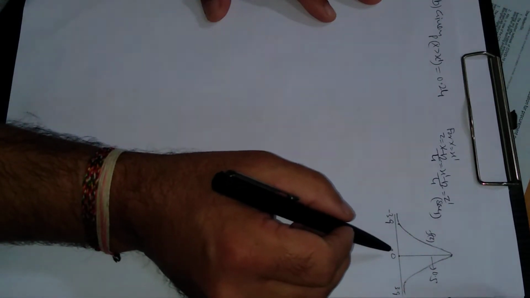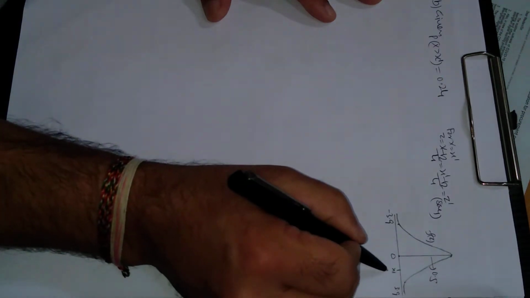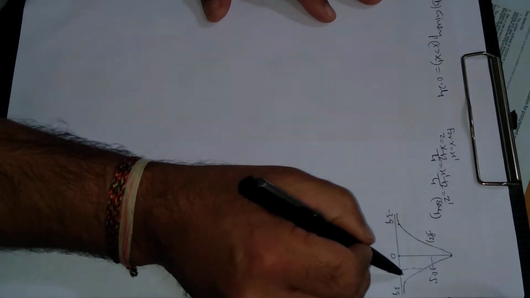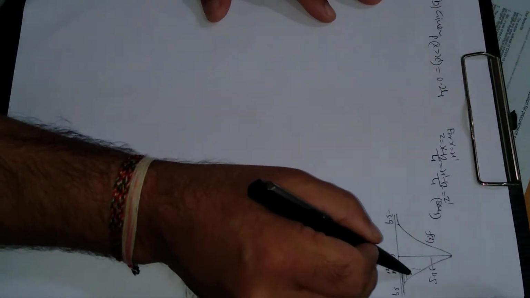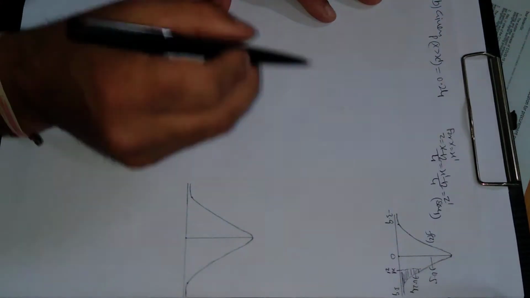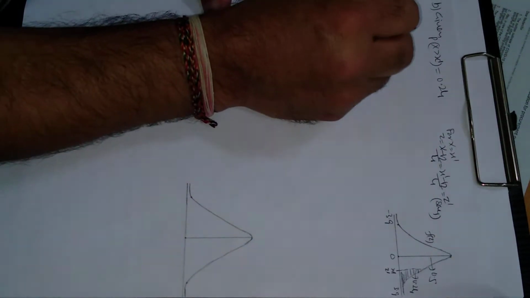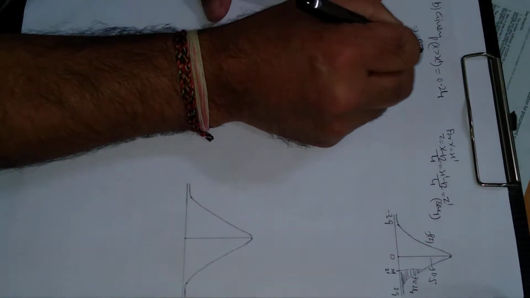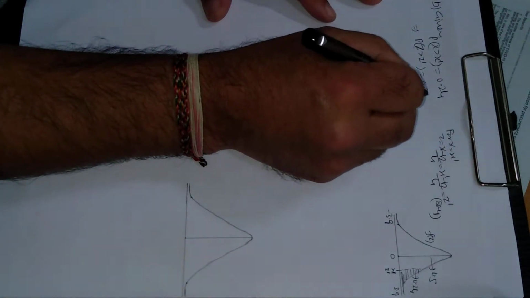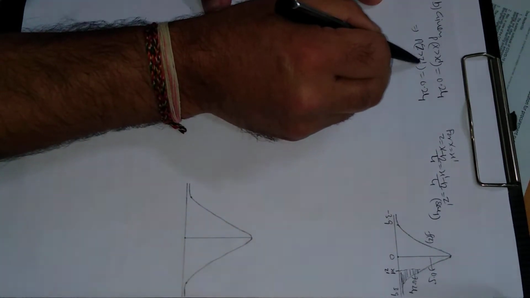So x greater than x dash is somewhere here. This is x dash and the corresponding value of z is z dash. This shaded portion is given to be 0.24, because x greater than x dash means, in terms of z, the probability that z is greater than z dash is equal to 0.24.